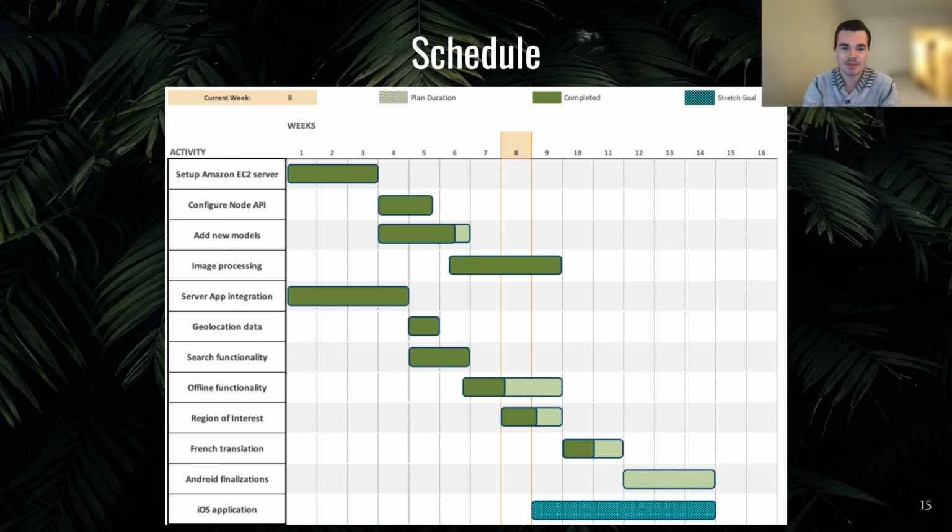With the server being mostly completed and only needing small modifications in the future, our team plans to divide into two groups. One will be focused on finalizing the Android application, and the other will begin research and development of the iOS application.